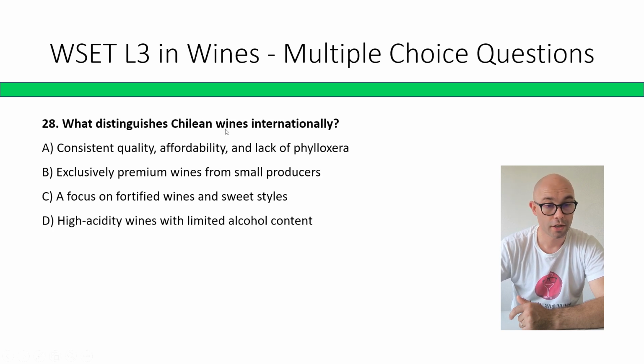What distinguishes Chilean wine internationally? Consistent quality, affordability, and lack of phylloxera, exclusively premium wines from small producers, a focus on fortified wines and sweet styles, high acidity wines with limited alcohol content. The correct answer is A, consistent quality, affordability, and lack of phylloxera.